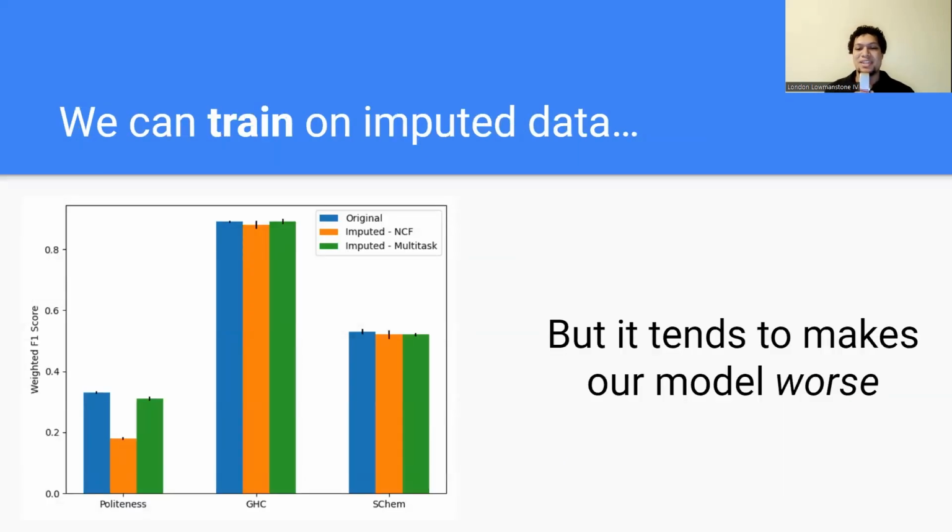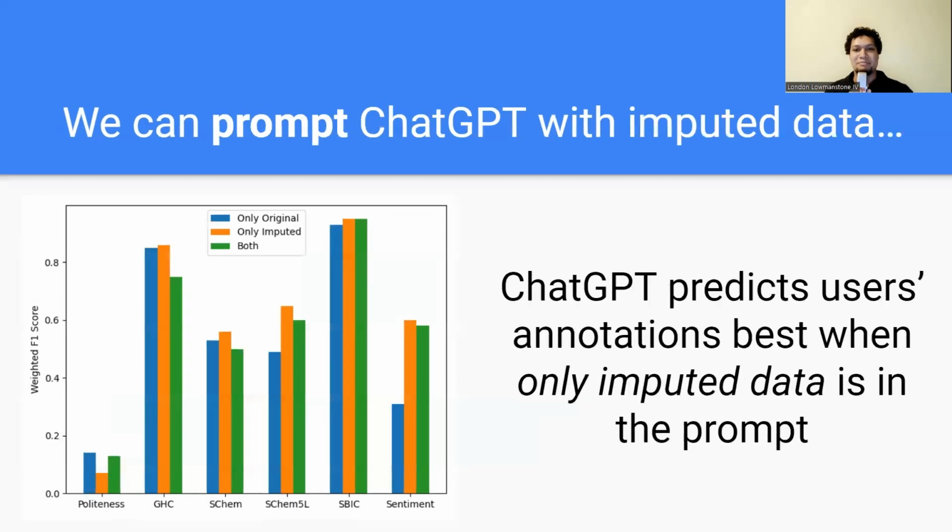So when we train on imputed data, we find it tends to make our individualized predictions worse. We took a multitask model from Davani et al.'s Dealing with Disagreements paper and trained it on both original and imputed data, two different versions of imputed data. And we found that the original performed comparably to the imputed data, and oftentimes better in multiple data sets. So this says that if you're trying to train in order to make individualized predictions, you're best off training on the original data, not on the imputed data.